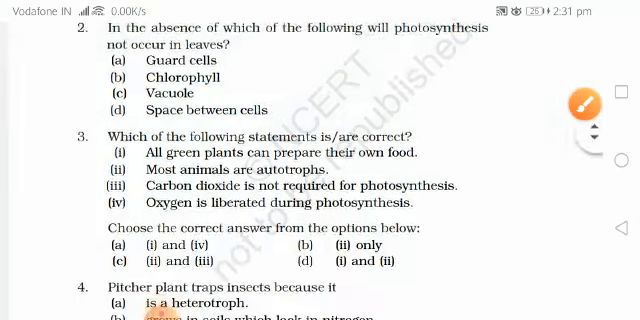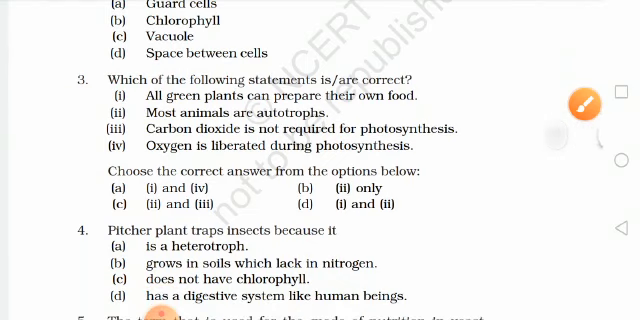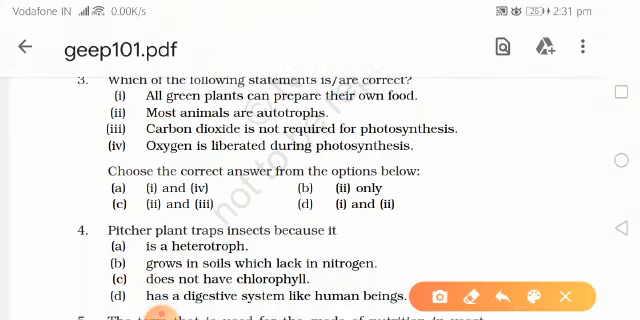Our next question is, which of the following statements is or are correct? So we have to tell the correct statements. First statement is, all green plants can prepare their own food. So yes, they can prepare. We will put a tick mark at the end of the sentence so we will not get confused. Next, most animals are autotroph. Here it is heterotroph, not autotroph. So no, this is not correct.